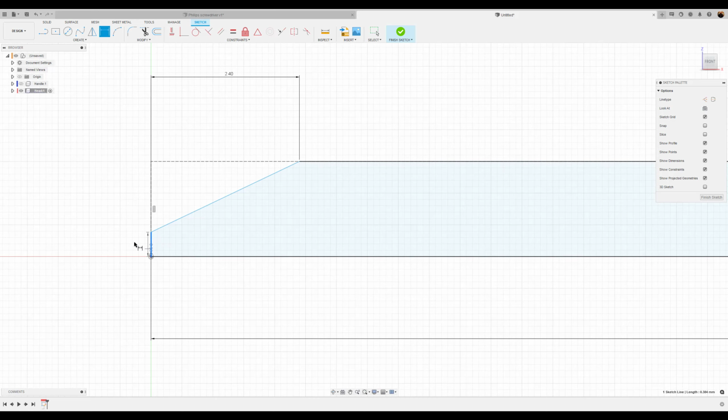Press and hold so we can select that one line. And it's going to be 0.25 millimeters. And now the sketch is fully defined.